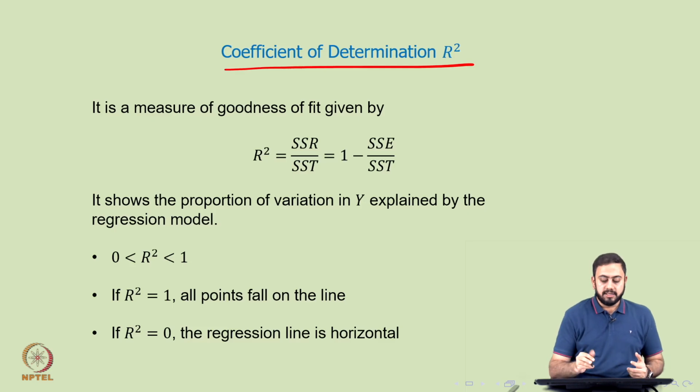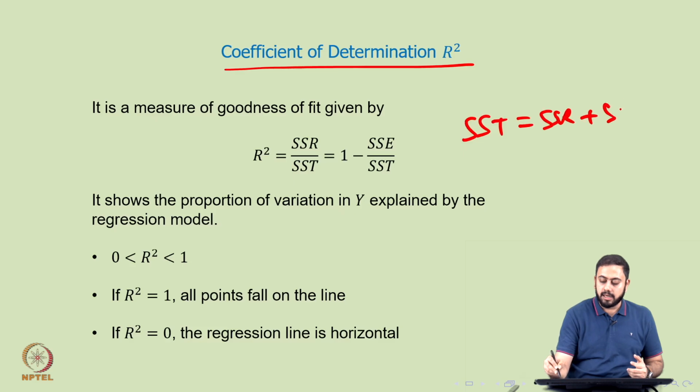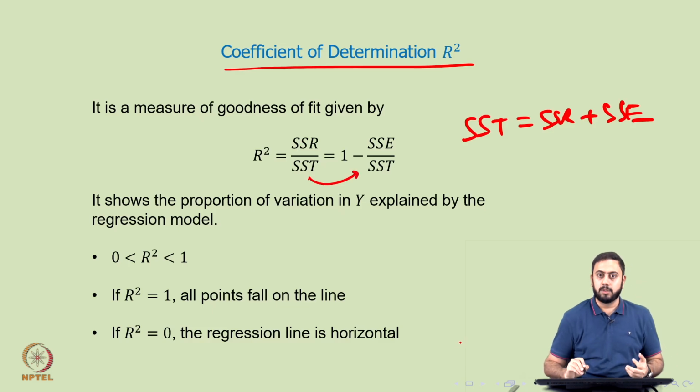On the other hand, since you have the relation between SSR, SSE and SST, precisely SST equals SSR plus SSE, which is the equation we saw a couple of slides back, I can write down an alternative formula in terms of the error sum of squares or residual sum of squares, namely 1 minus SSE divided by SST.